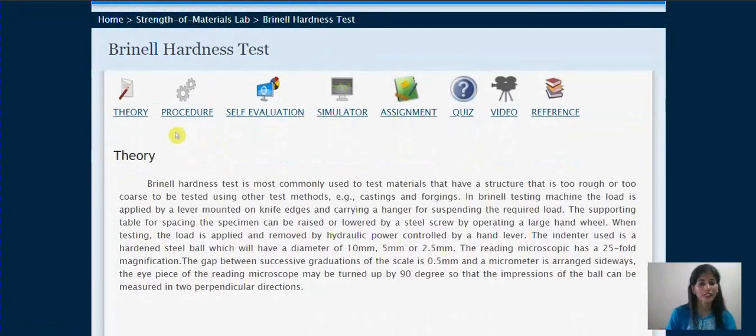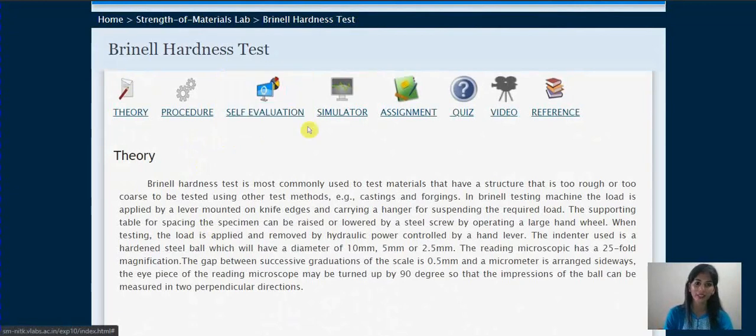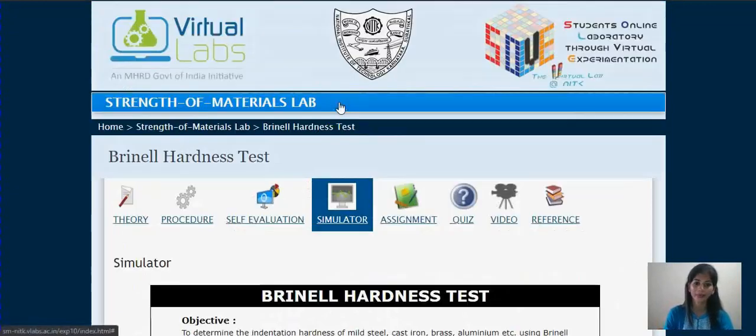It consists of a detailed theory of that particular experiment, then the procedure which explains how to carry out the simulation. Self-evaluation and quiz are there to evaluate the user's knowledge before and after carrying out the simulation. Now go to simulator.